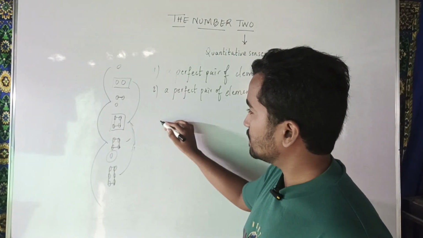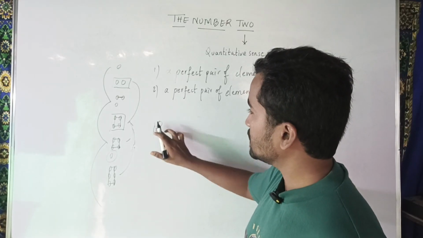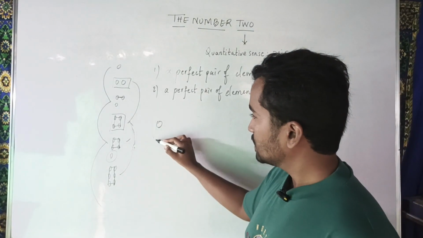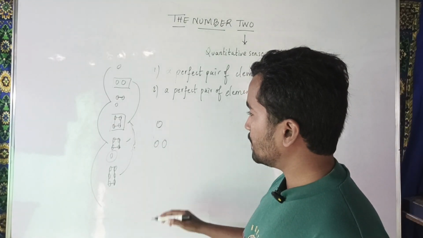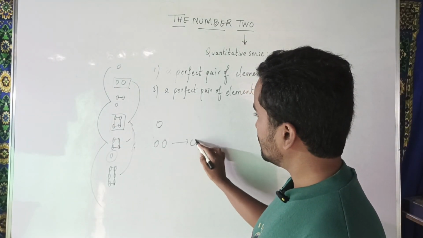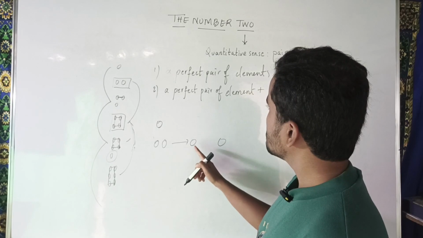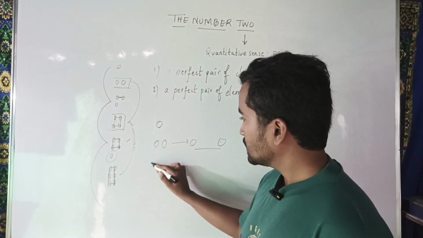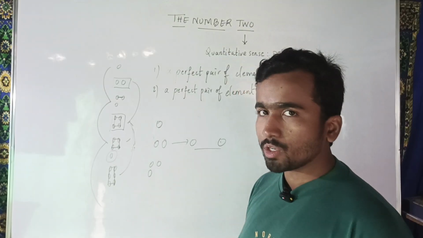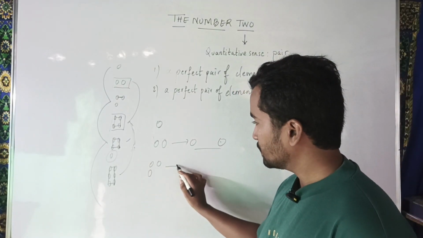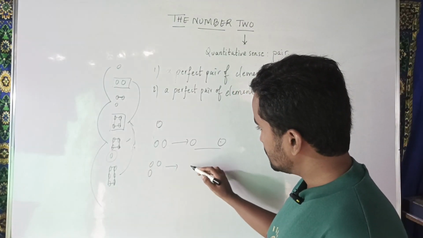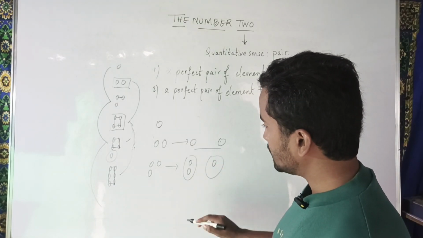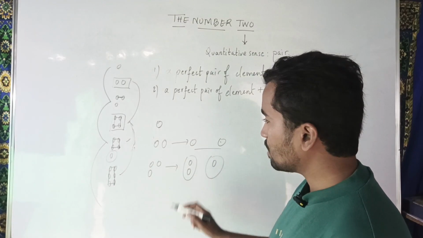Suppose I take this element, it is itself a single, right? If I take the next element, it can be written as 1 and 2. It is nothing but a pair. If I take the next consecutive quantity, it can be written as this quantity as well as this quantity, but both are not the same, right?